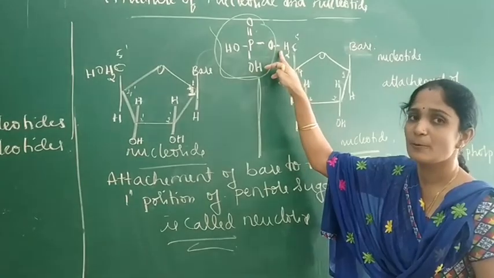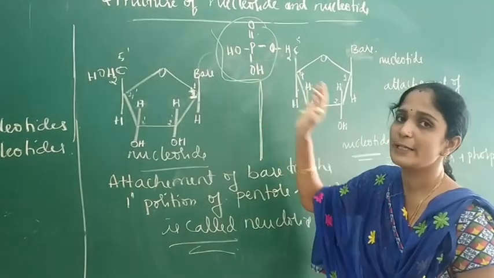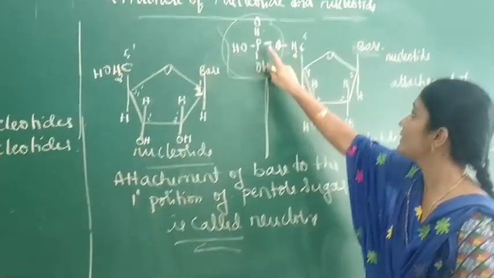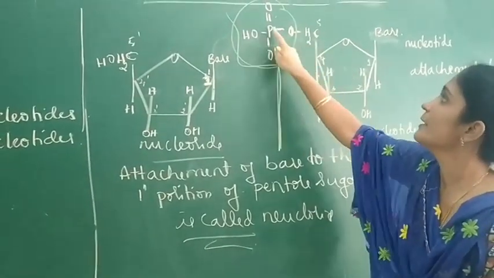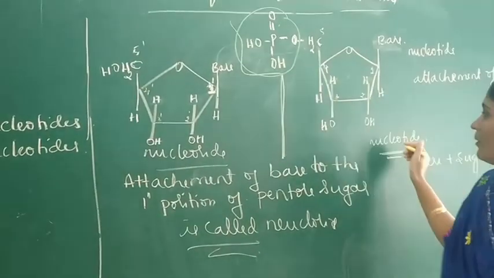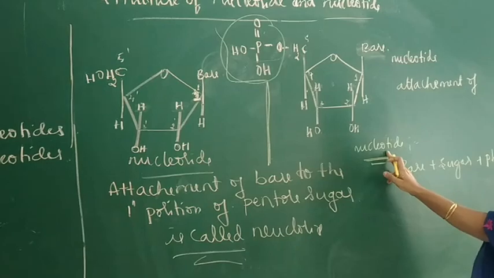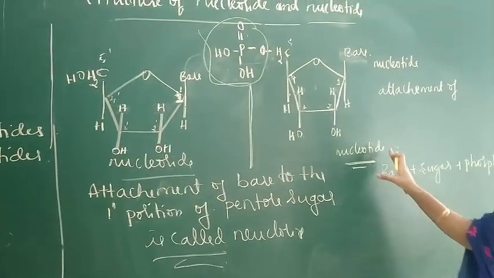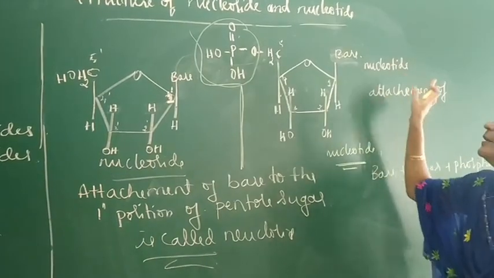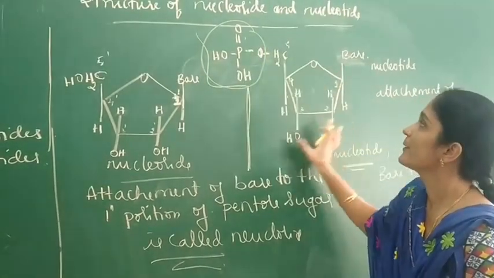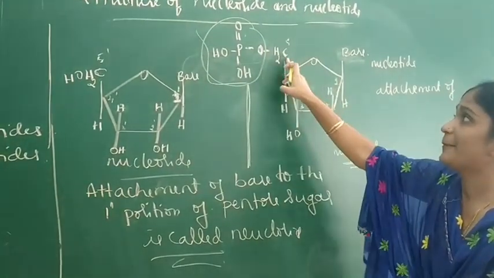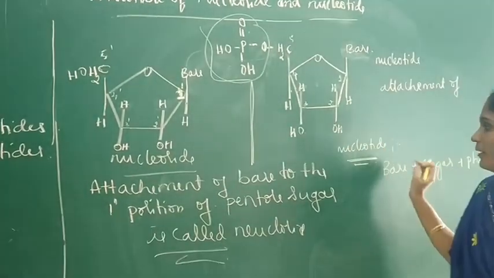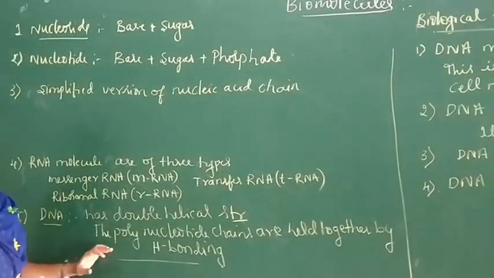You have to replace OH with this phosphoric acid moiety. So base plus sugar plus phosphate together is called nucleotide. So nucleotide is a unit formed by the attachment of phosphoric acid to the 5 prime position of the nucleoside.